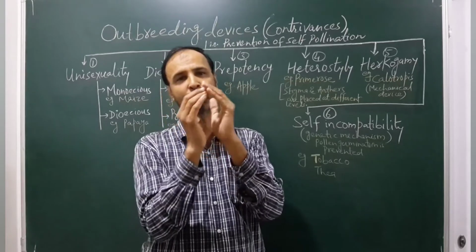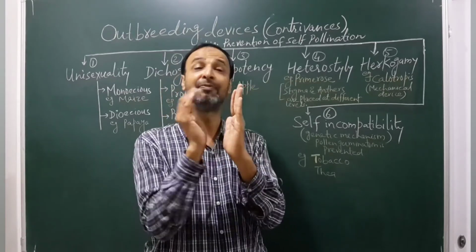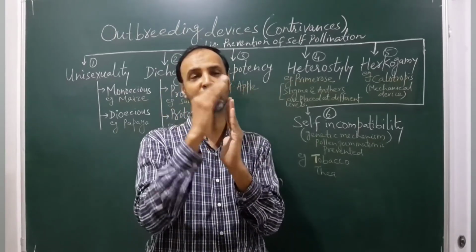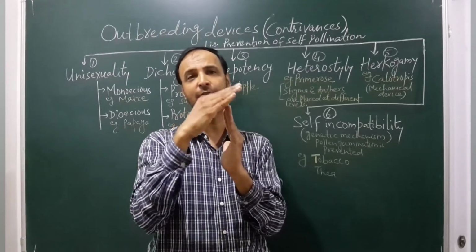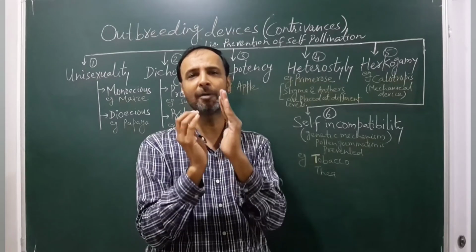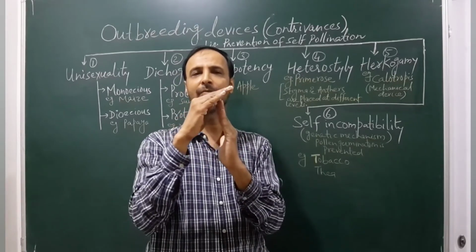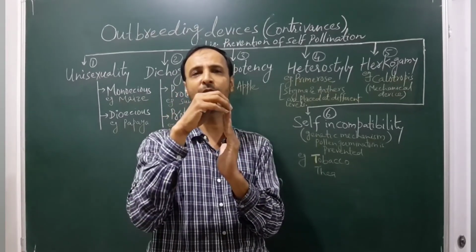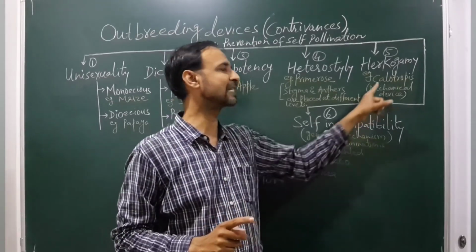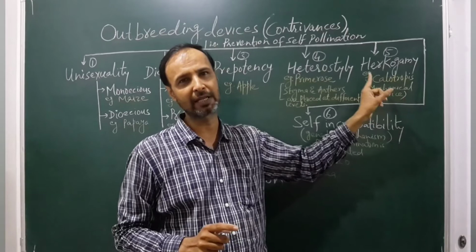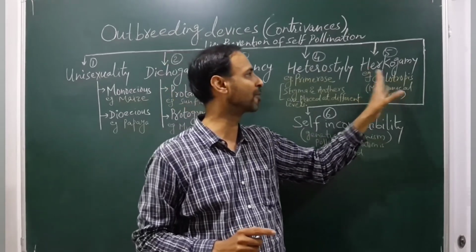Even if they develop simultaneously at the same time, because of this mechanical device, a natural physical barrier between the anther and the stigma, pollen will not deposit on the stigma of the same flower. So this is how they avoid self-pollination. The best example is Calotropis. This is the name of the plant you have to remember.